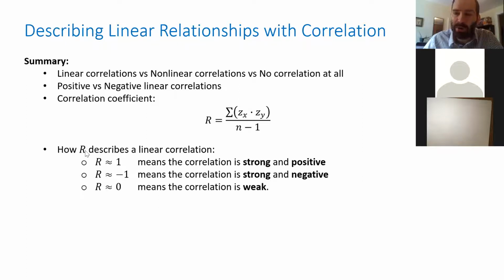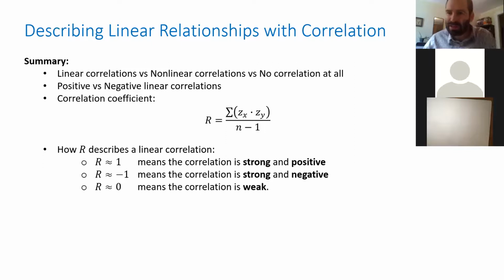R will always fall between -1 and 1. If R is near 1, it means the correlation is strong and positive. If R is near -1, it means the correlation is strong and negative. And if R is near 0, it means the correlation is weak. Or if it's really close to 0, we might think that there's no correlation at all. So we're really looking to see how close it is to +1 or -1. If we get it close to +1 or -1, that means we have strong correlations. And so that's what we talked about last time.